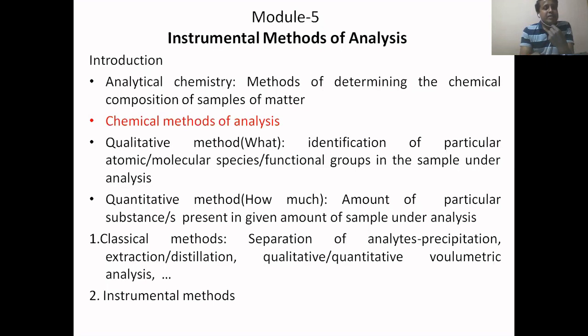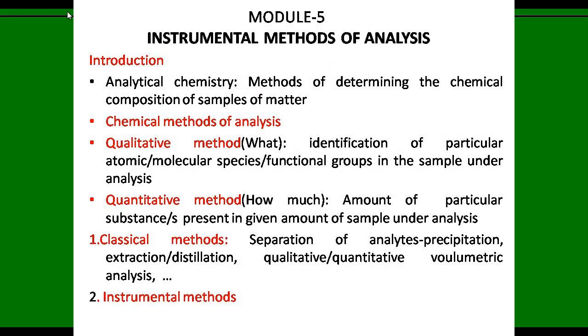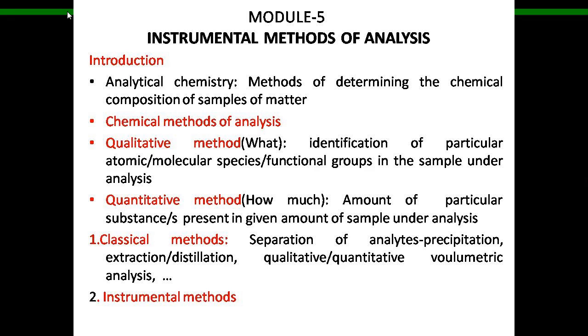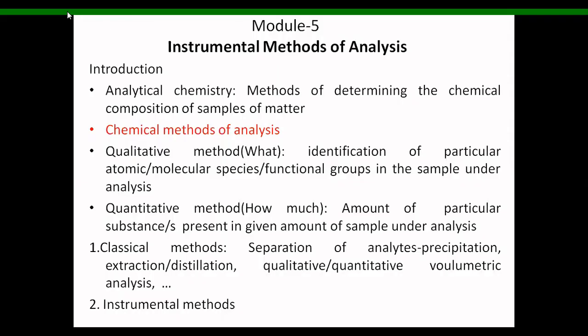And the next one is instrumental methods of analysis. Before going to this, I would like to give some introduction. Why actually do we go for instrumental methods of analysis? The application of instrumentation in chemical analysis is wide ranging in various fields of pure and applied sciences.